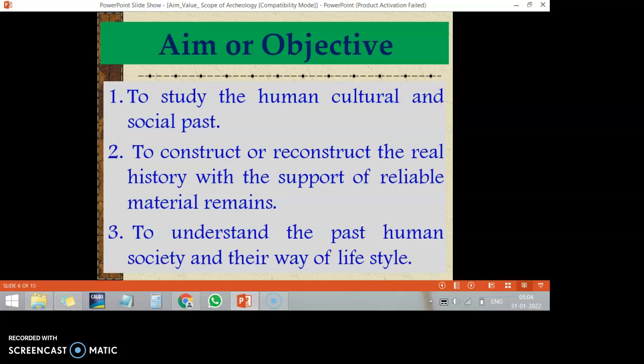Okay, so the aim or objective of archaeology. What is the important objective of archaeology? The first aim of archaeology is to study human culture and social past. The second important objective is to construct or reconstruct real history with the support of reliable material remains. The third important objective is to understand past human society and their way of life. So these are the three important objectives of archaeology.